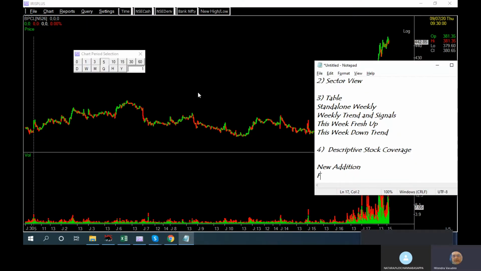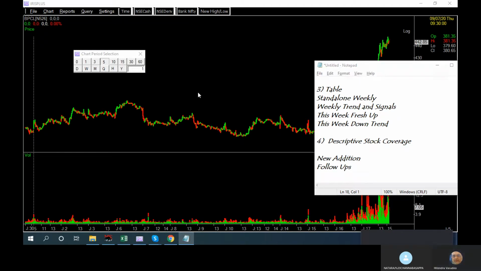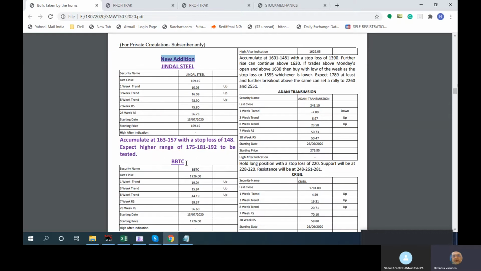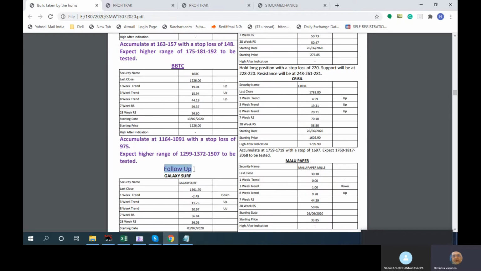And there are follow-ups. The new edition is something I have added this week under our descriptive coverage, and the rest will be the follow-ups.